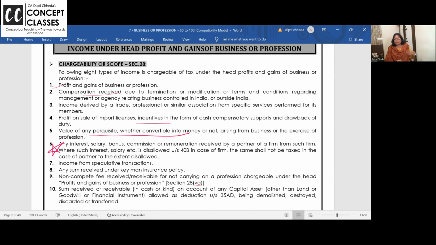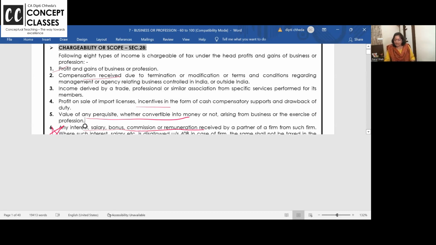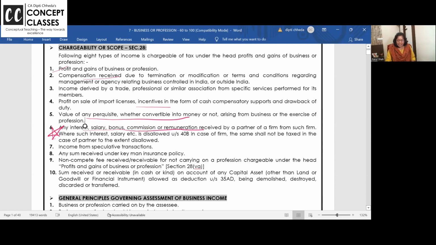Because the partnership firm is already paying tax on that, right? Now, a partner getting salary, interest on capital, remuneration, is it taxable in the hands of the partner? Yes. Under which head? Business head. Don't take it as income from salary, because between the partnership firm and partner, there is no owner-tenant relationship. Clear? Right.